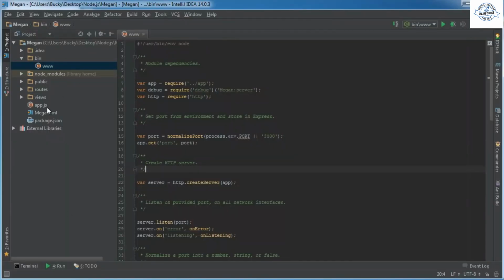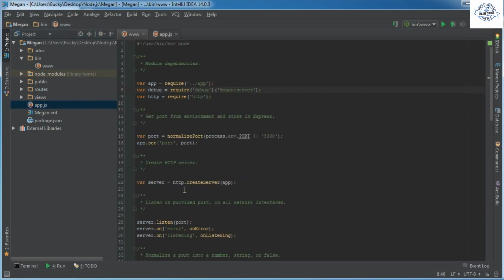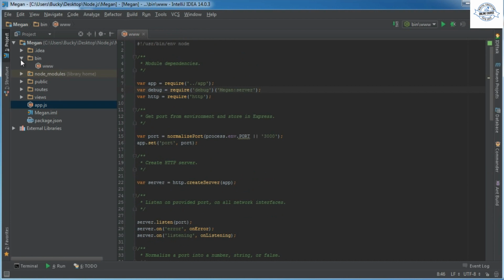And if you guys are like, you know what, I thought you said that app.js was usually the main file, like the main starting point. Well, whenever you're working with Express, this www file right here is pretty much your startup script. It has a bunch of core settings, pretty much saying create a server, tell it what port to listen to. And what this file does is it actually kicks off app.js. So again, this is your startup script with some really base settings, but app.js, like I said, is really the core behind your project, and we'll get to that in a second. So that's what bin is.